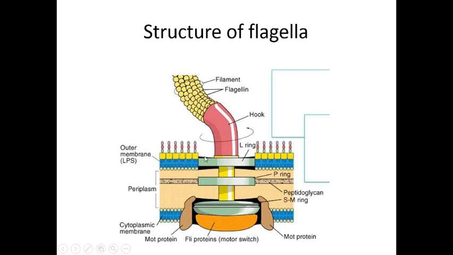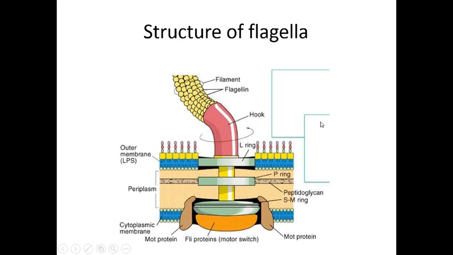So this L ring is the outer ring, present only in gram negative bacteria, and it is anchored in the lipopolysaccharide layer. The P ring is the second ring, anchored in the peptidoglycan layer of the cell wall, and the MS ring is anchored in the cytoplasmic membrane.